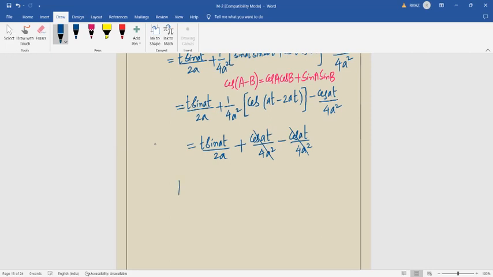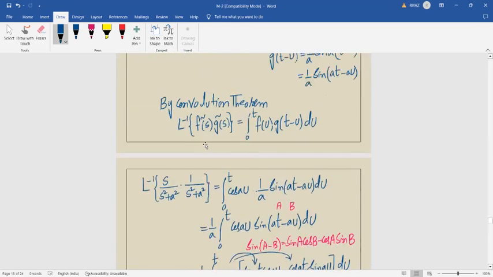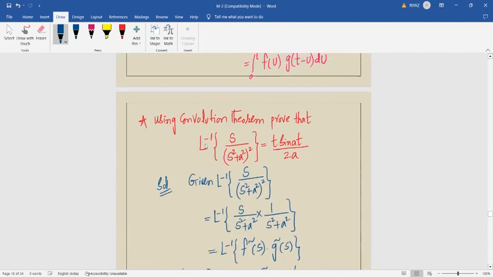Finally, our answer: Laplace inverse of s by s square plus a square whole square is equal to, we proved, t sin at by 2a. This is the end of this very, very important problem. We have used so many formulas here in this problem. You can see the recording later also.